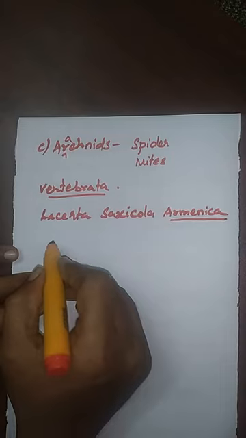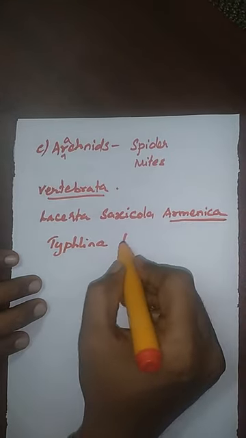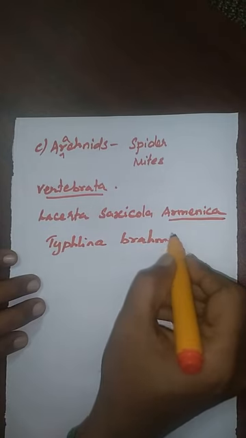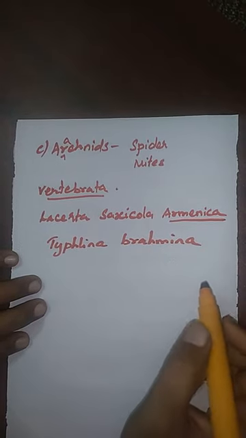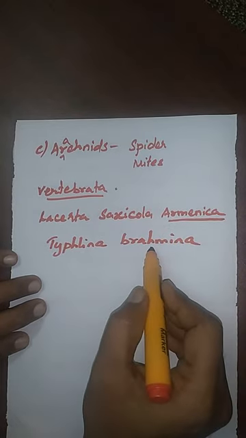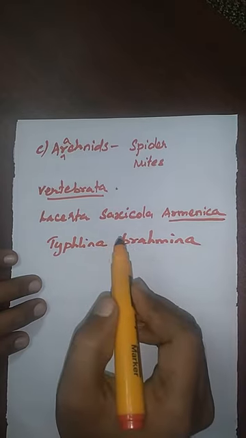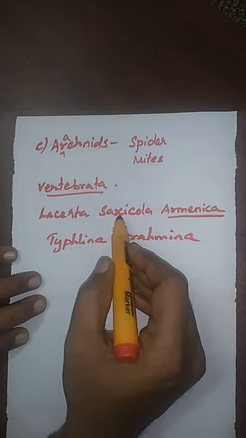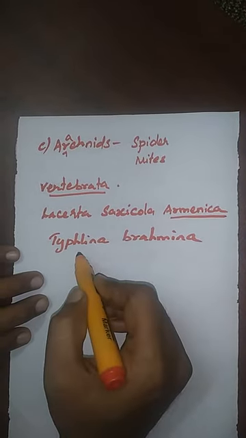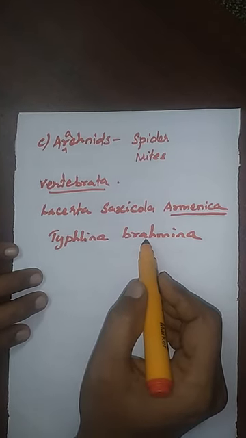Another example is Typhlina brahmina. Okay, this is a lizard variety. This is a small Indian snake. This lizard variety, it is a rock lizard variety. And this Typhlina brahmina, it is a very small snake of India.